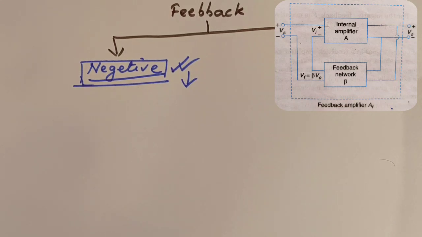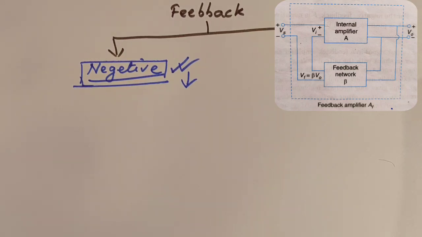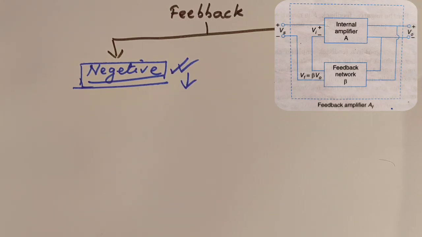The fraction beta equals Vf by V0 is known as the feedback fraction, the feedback ratio, or the reverse transfer ratio, or the reverse transmission factor. These terms are very important and should not be confused, that's why I am telling again. Beta is known as the feedback fraction or the feedback ratio, or sometimes it is called the reverse transfer ratio or the reverse transmission factor.